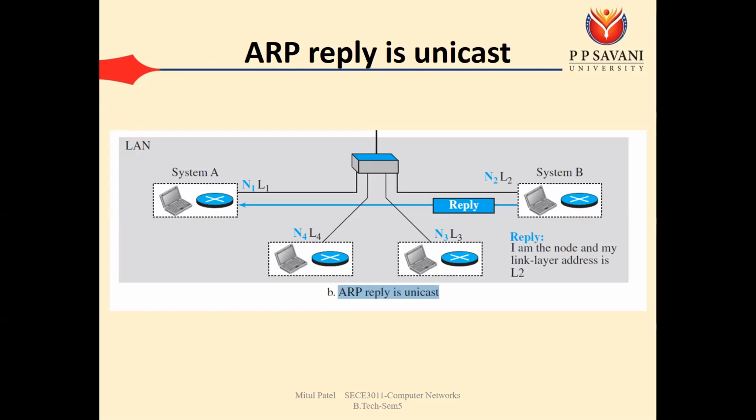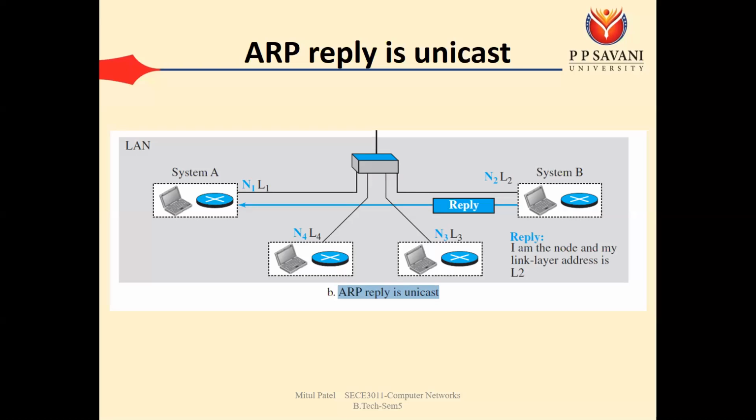Lastly, today we discussed the addressing technique. In the addressing technique, we have the MAC address. The MAC address is 48 bits, represented by 6 octets, or we can say 12 hexadecimal numbers. The first 3 octets represent the manufacturer number, and the last 3 octets represent the unique NIC number.